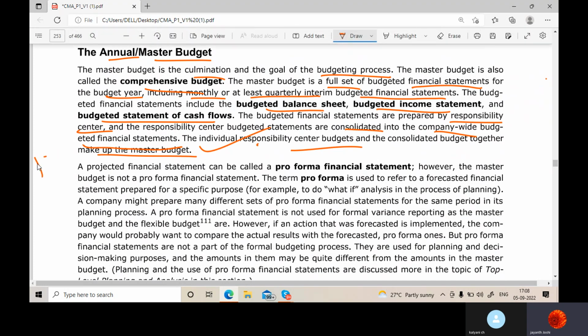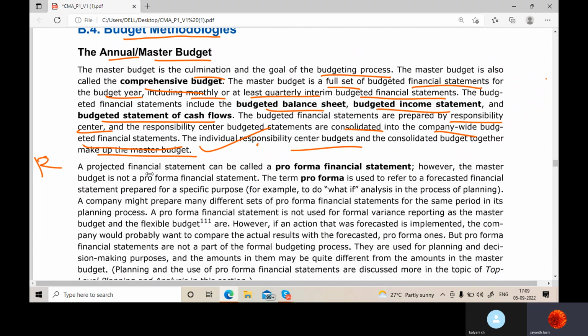The responsibility centers, profit center, revenue center, like that there will be a lot of centers. From them we take the estimates, make the budgets, add up all the amounts of those budgets, and we get the master budget. Isn't it so? Yes.